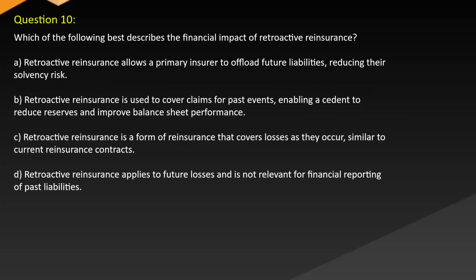Question 10. Which of the following best describes the financial impact of retroactive reinsurance? A. Retroactive reinsurance allows a primary insurer to offload future liabilities, reducing their solvency risk. B. Retroactive reinsurance is used to cover claims for past events, enabling a cedent to reduce reserves and improve balance sheet performance. C. Retroactive reinsurance is a form of reinsurance that covers losses as they occur, similar to current reinsurance contracts. D. Retroactive reinsurance applies to the future and is not relevant for financial reporting of past liabilities.